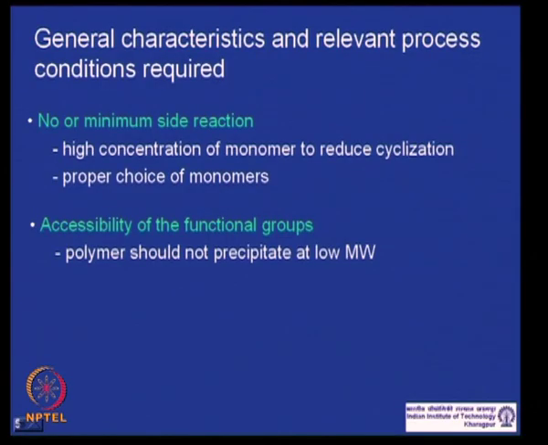We also saw that it is important that the functional groups remain available during the reaction. If some oligomers form and precipitate out of the solution, when you are doing the reaction in a solution, then the functional groups are not available to react. So, your solvent or medium should be such that your functional groups are always accessible to react.